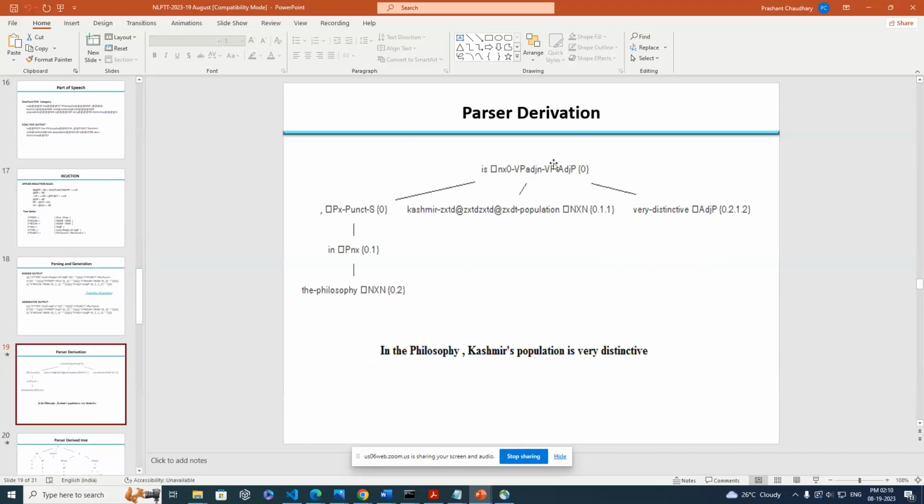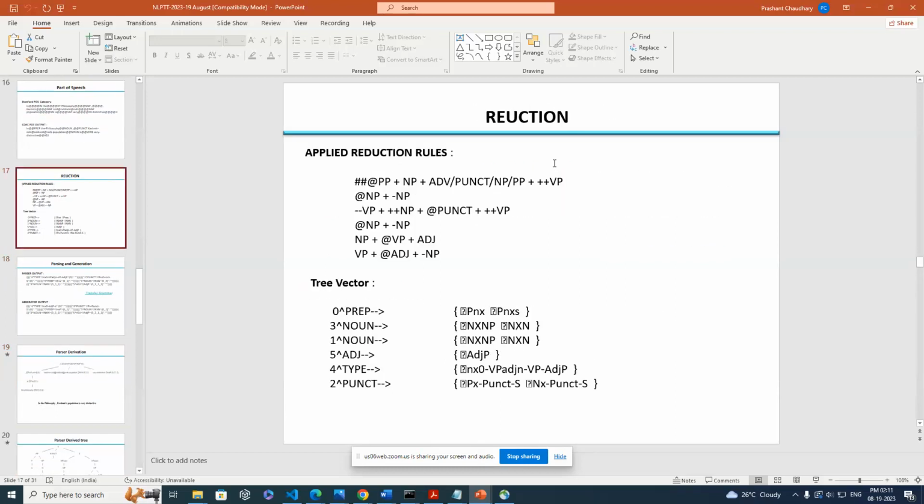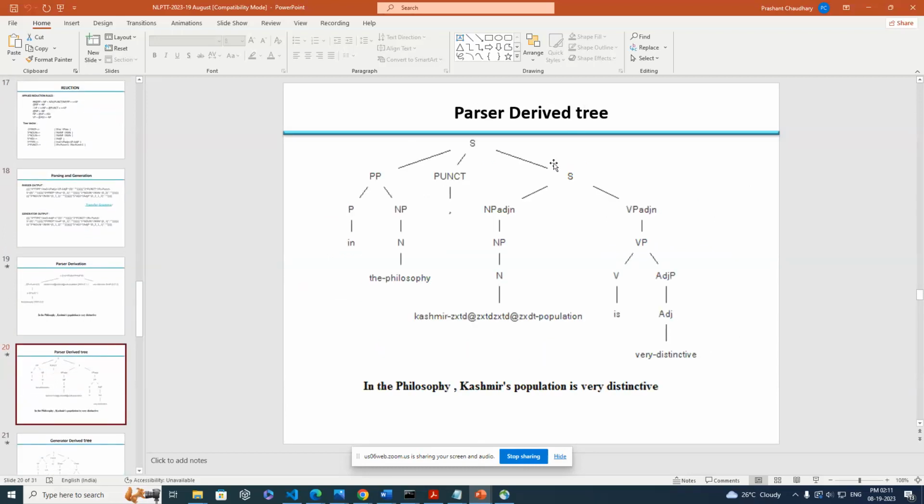Earlier I also demonstrated one of the parsing algorithms. The final parse derivation is constructed by using the algorithm, and in this parse derivation each and every node will be traversed. There are four steps of dot traversal, which was also mentioned in the earlier algorithm.